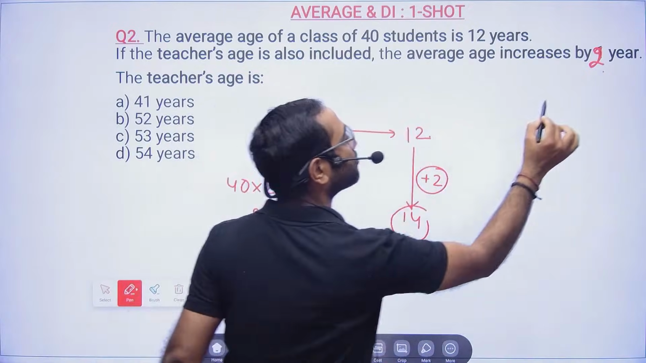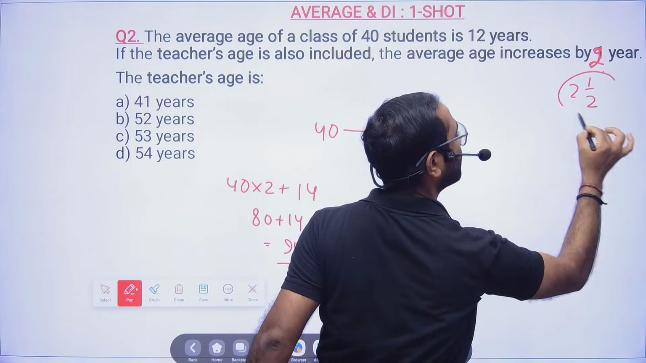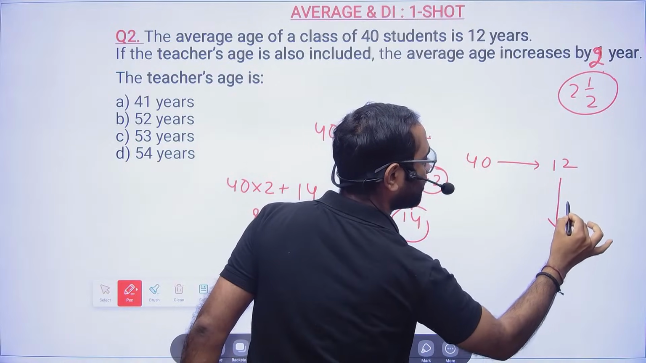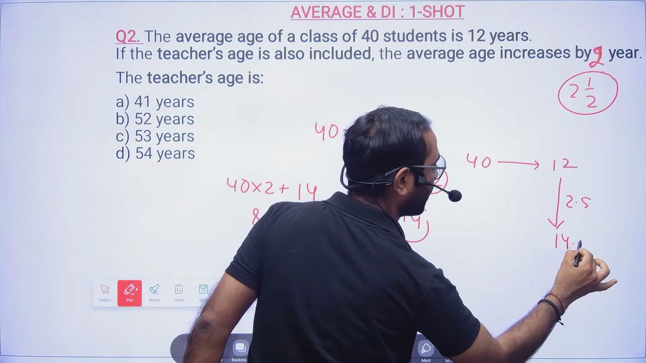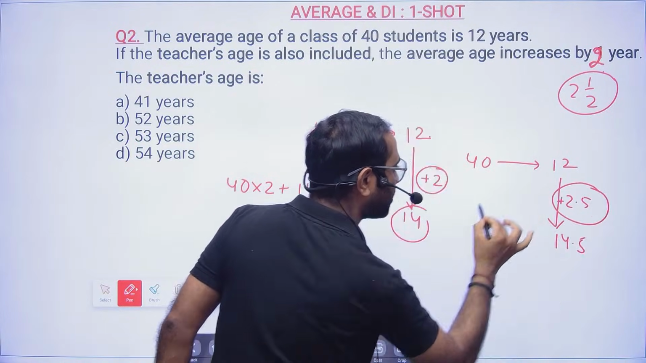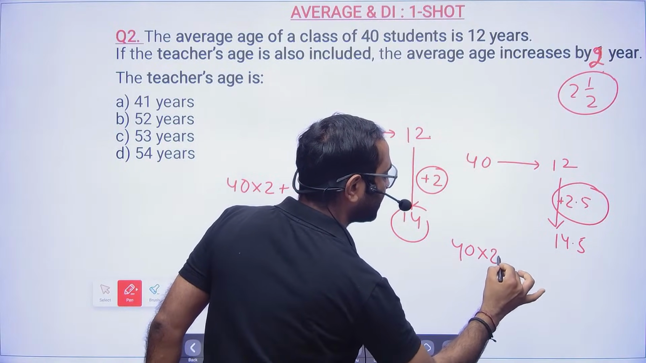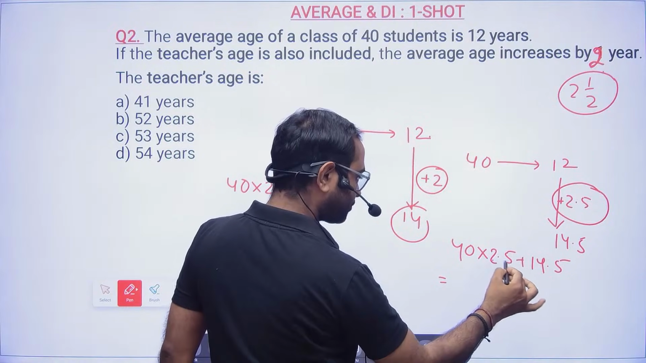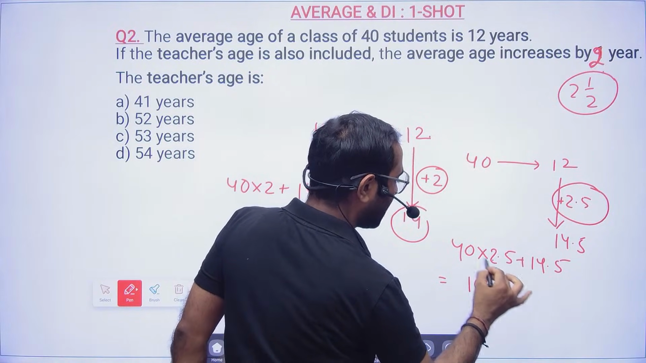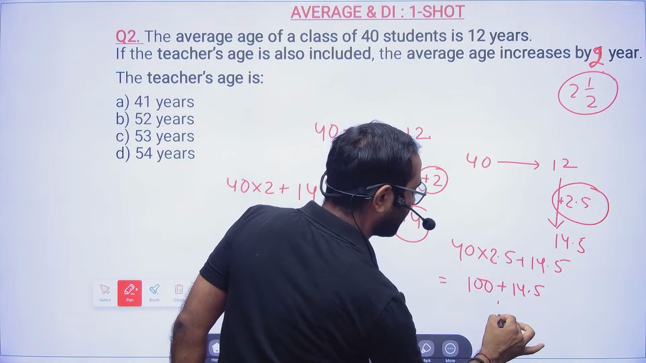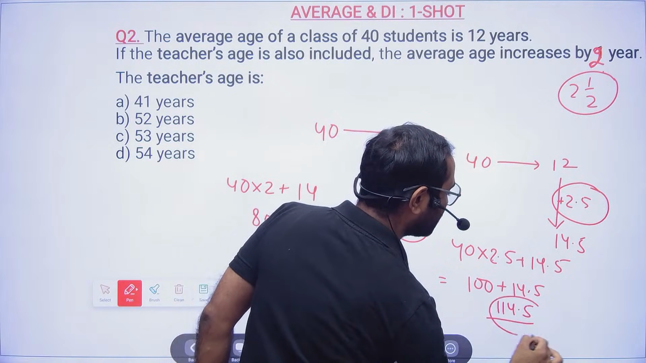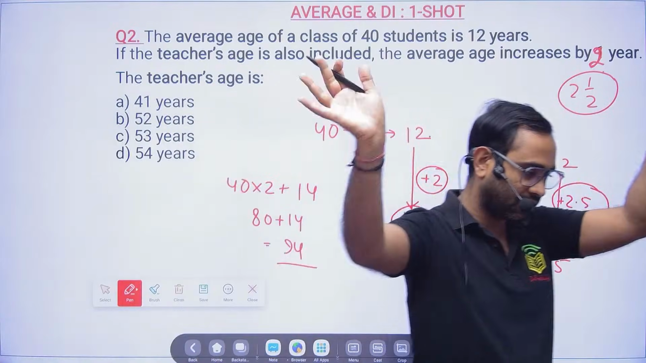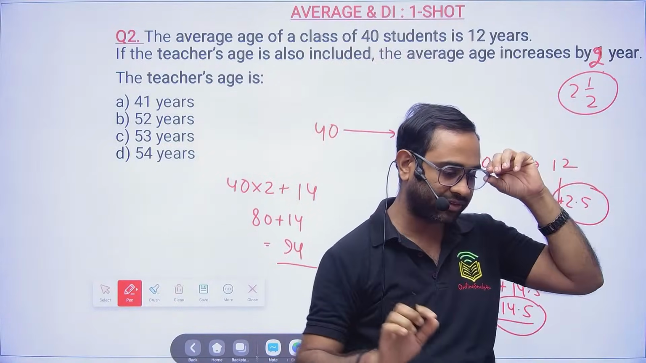They might tell you, sir, it is increased by 2.5 years. No problem. 40, current one is 12. Now it is increasing by 2.5, so it will become 14.5. So if the average increases by 2.5, that means everyone's age will increase by 2.5, plus 14.5. Okay. So this will be 100, right? And plus 14.5, it is 114.5. The age will generally not be in decimal, but anyway, this is the one. That's all done. And I hope it is clear for everyone.